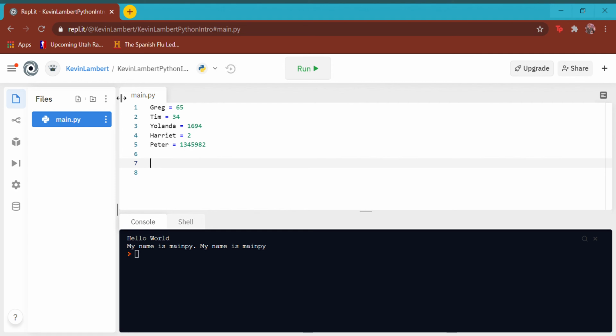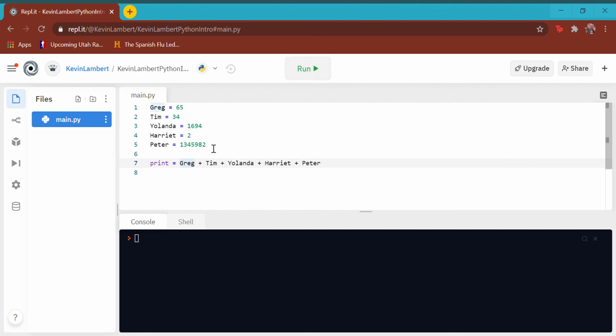So now you can actually do math with them using the print function. So I'm going to say print, and it's going to equal Greg plus Tim plus Yolanda. That's the first thing I want you to do in the assignment, is add them all together. Plus Harriet. Make sure you spell them all right. They have to be spelled exactly as they are up here. No lowercase, uppercase, no typos, anything like that. And now when we run, it should add all those up and give me the sum. Maybe we'll get an error, maybe we won't.